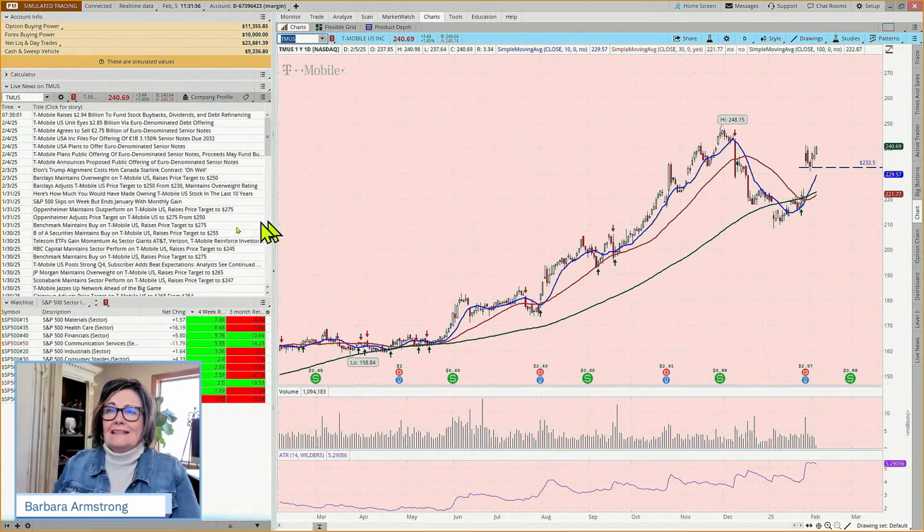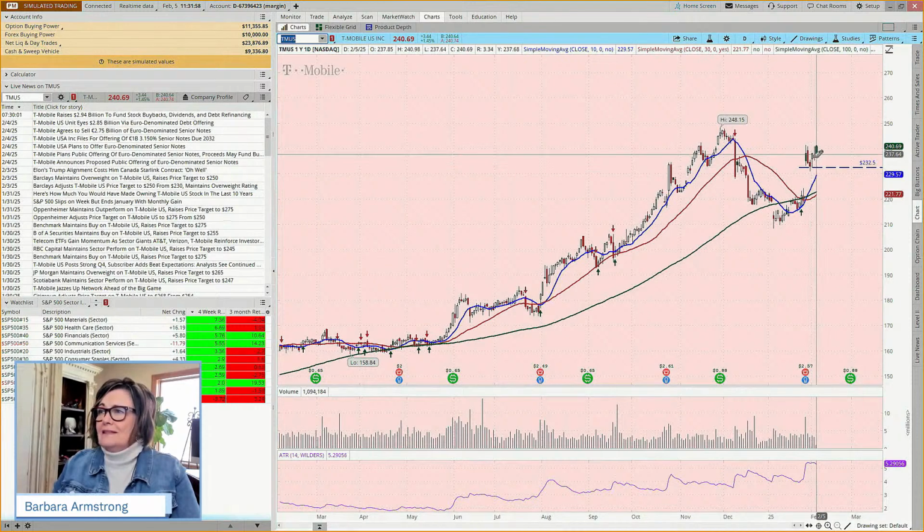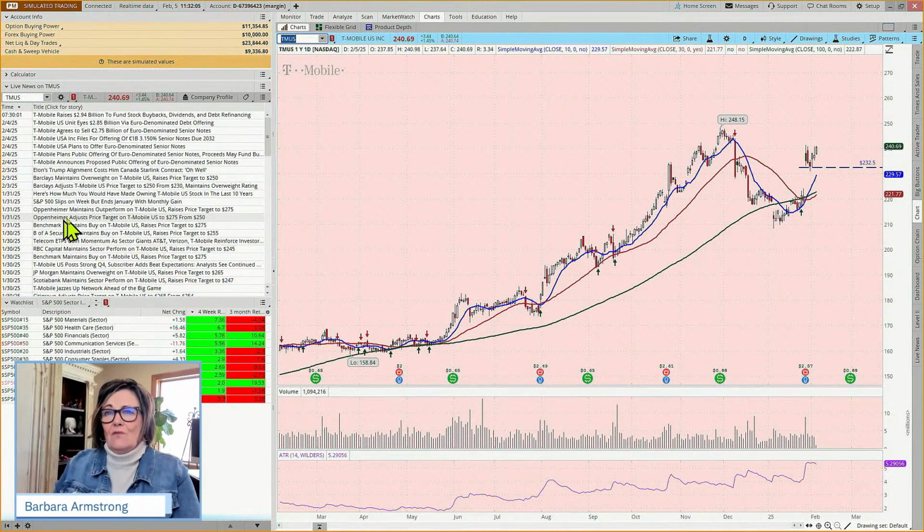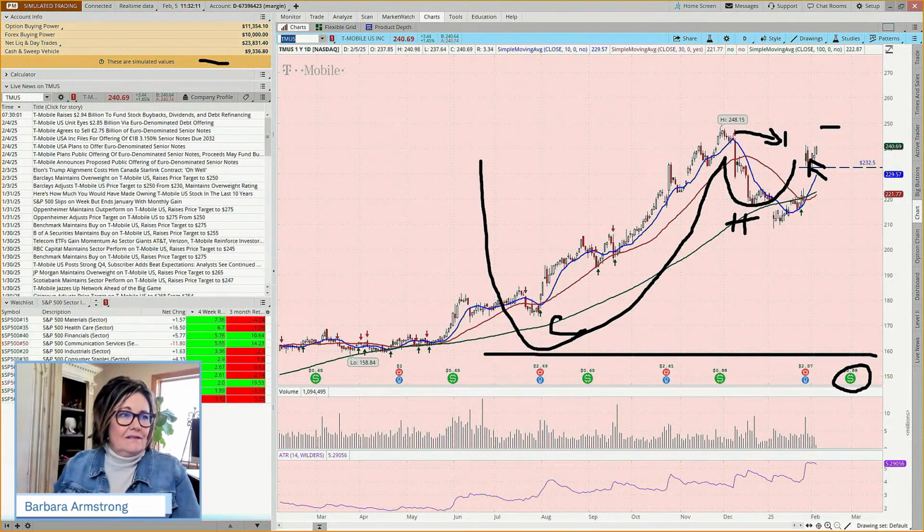Obviously the stock went up post the earnings announcement, but how are the analysts looking at it? Oppenheimer raised their price target from 250 to 275. Benchmark raised their price target to 275.